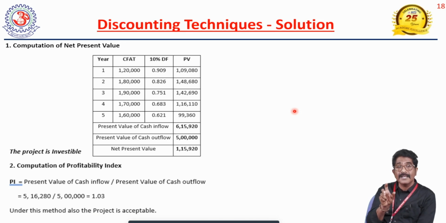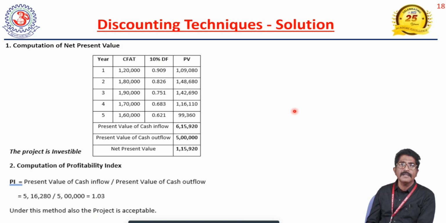How you are going to take the decision under the net present value technique: the project will be accepted if net present value is positive, and the project will be rejected if net present value is negative. According to our case study, net present value is positive, so the project will be accepted. If the company makes an investment in the technology, the company will get some benefits and some profits. So it is an acceptable project under the net present value technique.